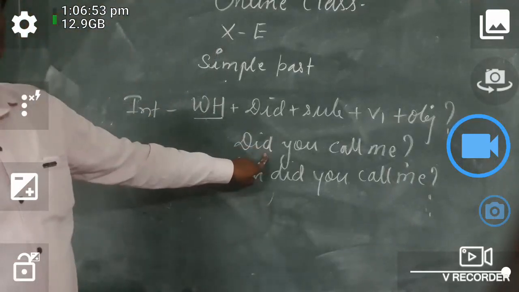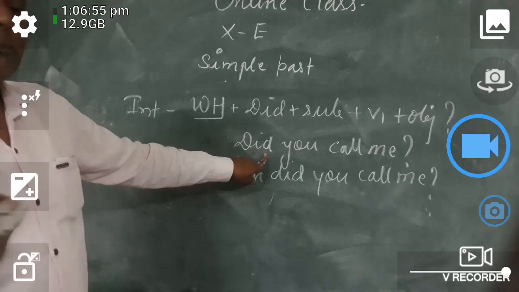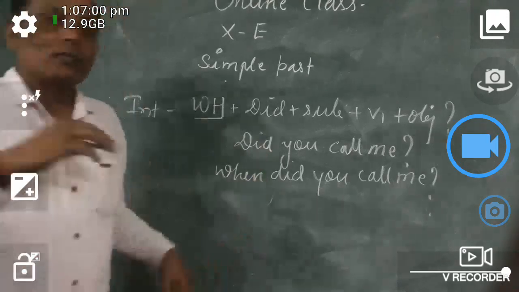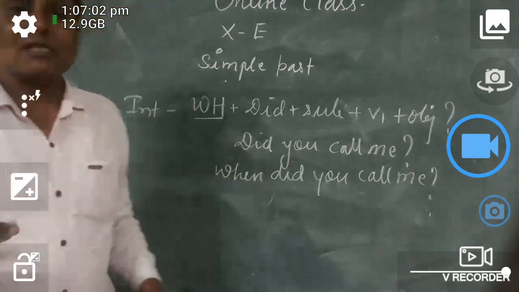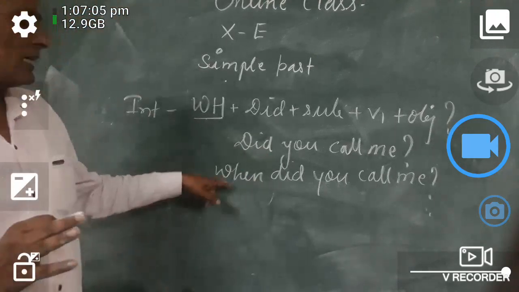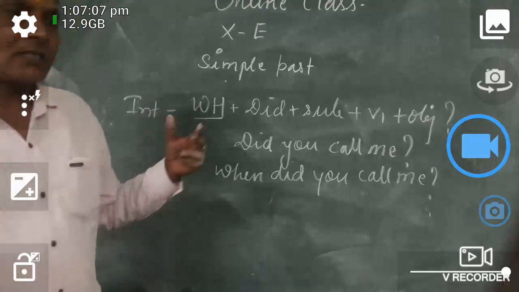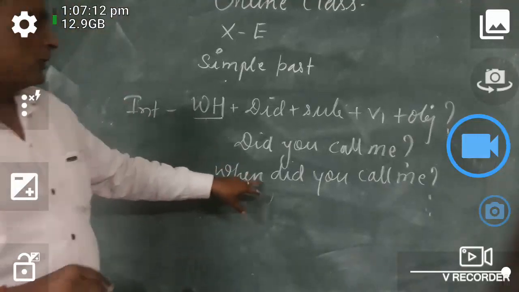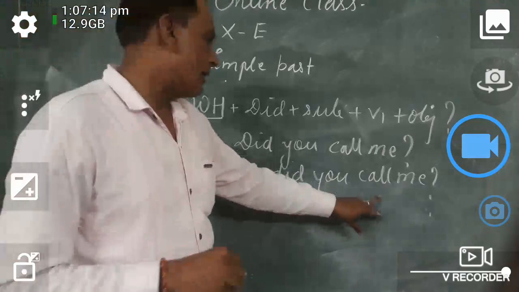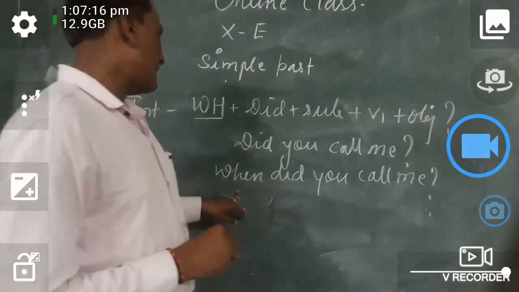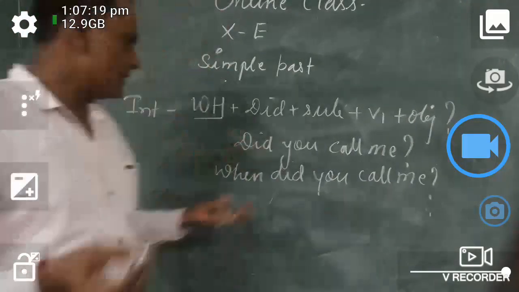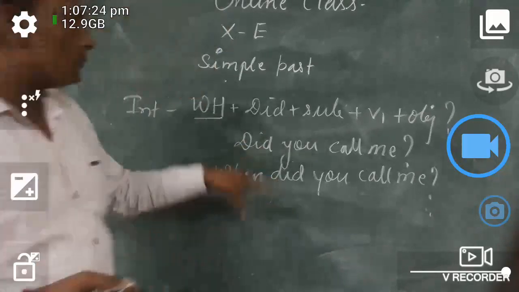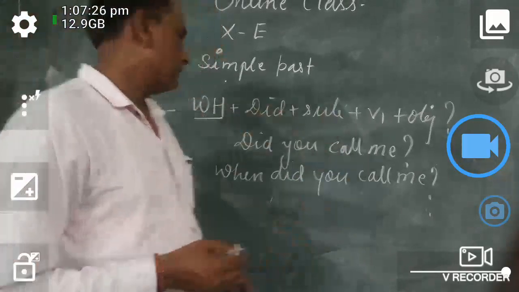For a yes or no question, we take only the helping verb to make our interrogation, and for expressing time, place, and to know about the object and means of communication and many other things we use WH words as per the requirement of the sentence. So when is used to ask about the time, when did you call me.